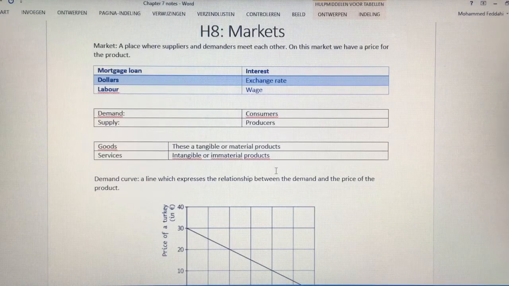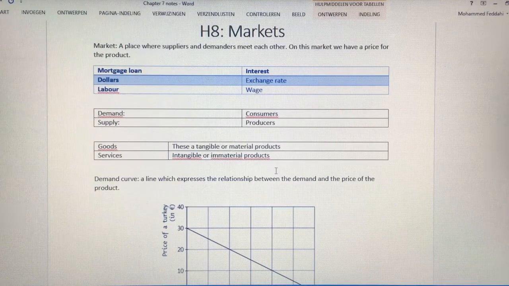We are going to talk about markets. A market is a place where suppliers and demanders meet each other. On this market, we always have a certain price for the product. We've got different kinds of markets. I'm going to give you a few examples because with every market we also have another price. We have another word, a specific word that we use for that price.